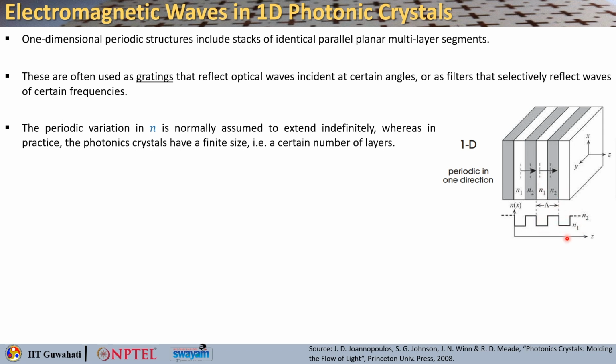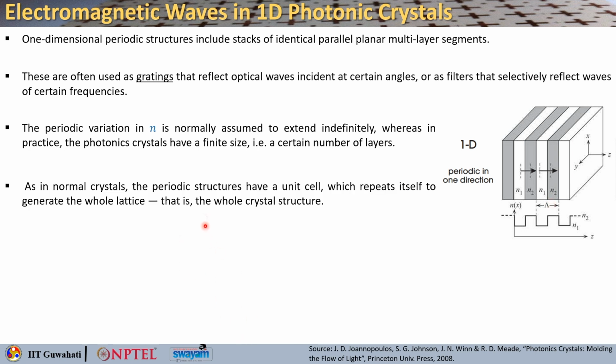So there is a variation, toggling between n1 and n2, which are the refractive indices of the low and the high medium, and this capital lambda tells you about the period of the grating. As in any normal crystal, the photonic crystals are also periodic structures.